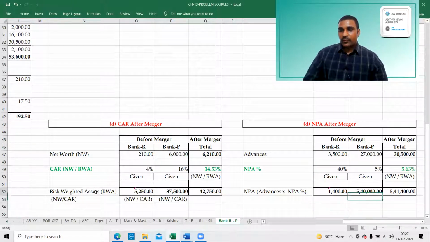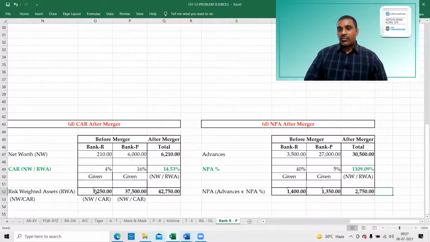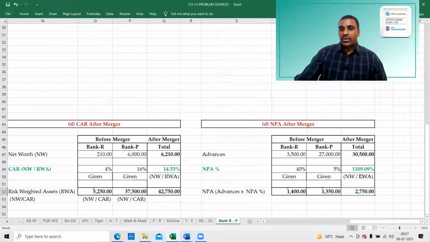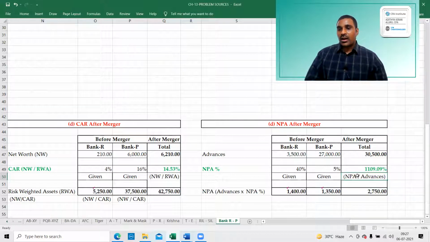This is 14,000 and this also with 13,500. Total will be 2,750. And what is the NPA percentage after that? Reverse. NPA divided by advances. Balancing figure. NPA divided by advances, 9.02%.